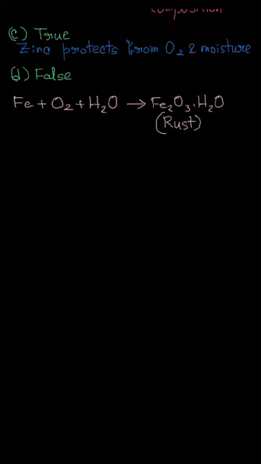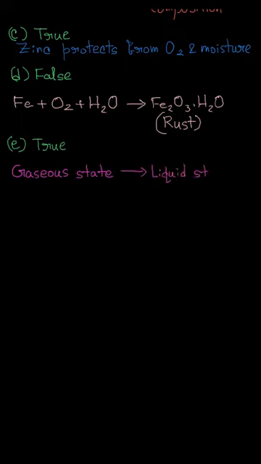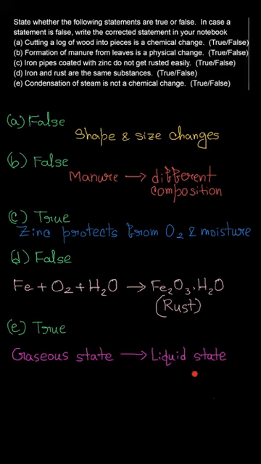Now let us go for the fifth one, which is saying that condensation of steam is not a chemical change. By saying it is not a chemical change, it is saying that it is a physical change, right? And henceforth the sentence is true. How? Let us go and see this. So steam is actually in gaseous state, and while condensation, it is condensed into its liquid state. Okay, so steam is a gas, and the water which is the product of condensation is actually in liquid state, and henceforth this state conversion is a physical change. And here it is said that condensation is not a chemical change. So that's why this sentence is true.